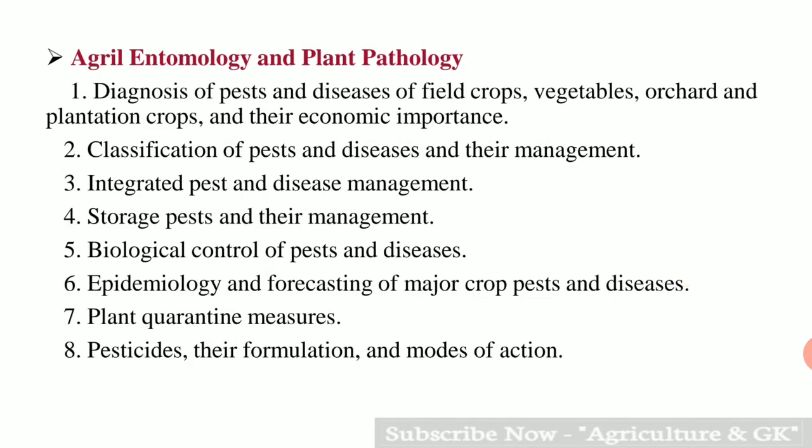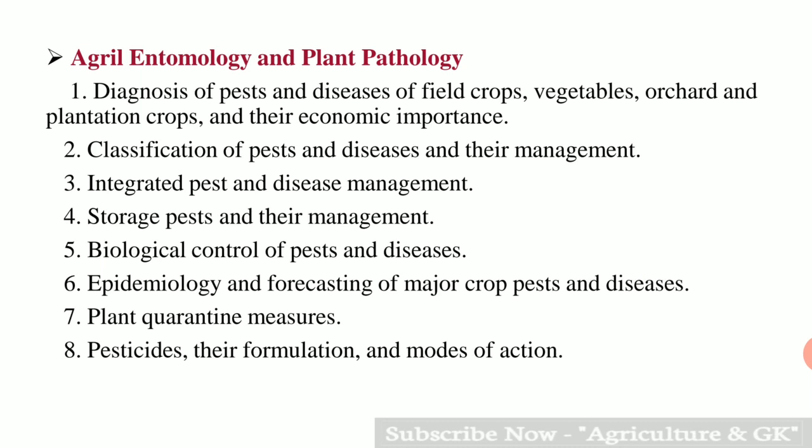Next is agricultural entomology and plant pathology. Under this, first one is diagnosis of pests and diseases of field crops, vegetables, orchard and plantation crops and their economic importance. Next is classification of pests and diseases and their management. Third is integrated pest and disease management. Fourth is storage pests and their management.